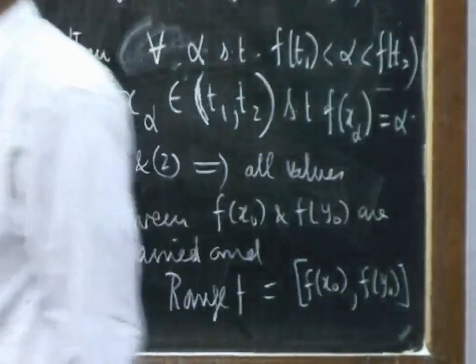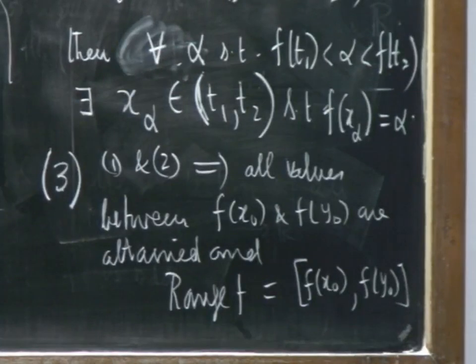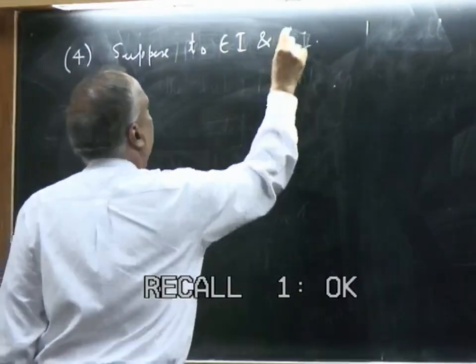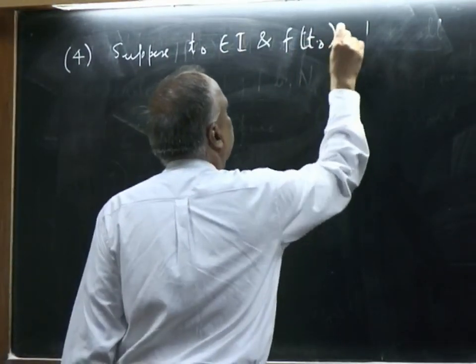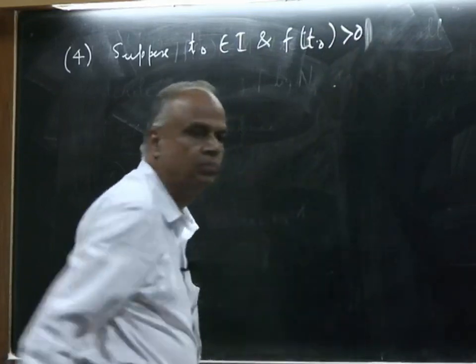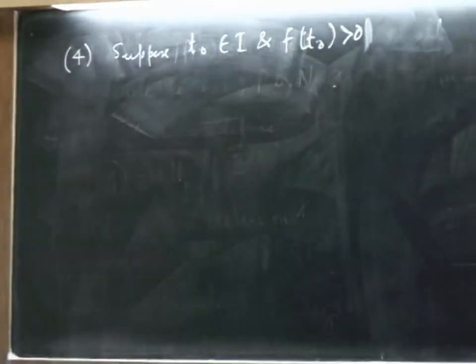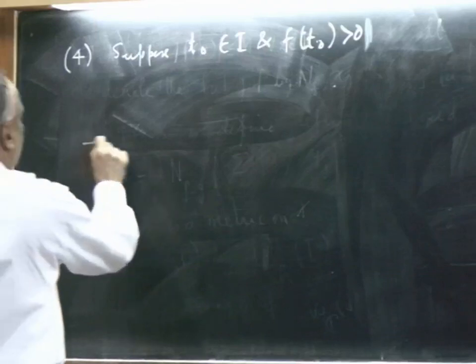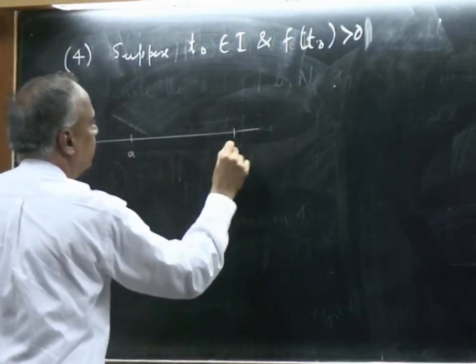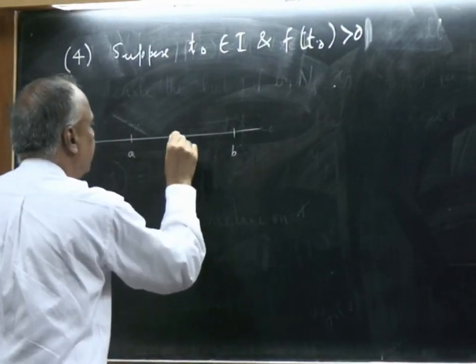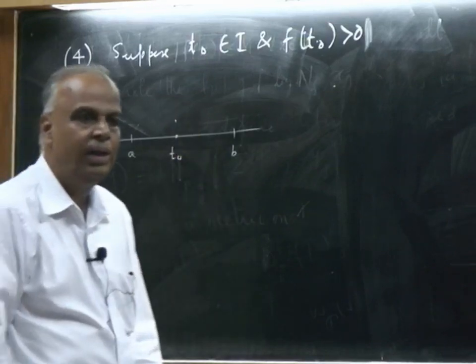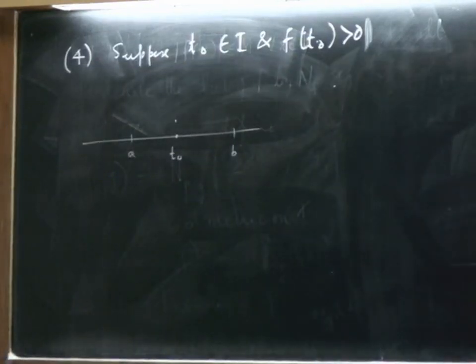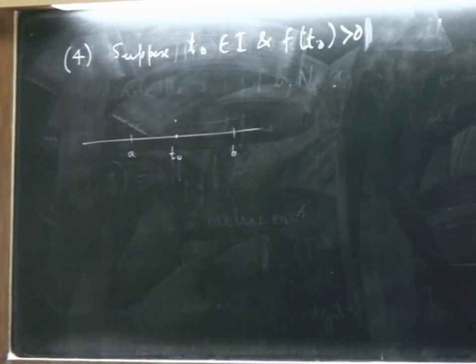So what happens is the following. Suppose t0 belongs to I and f(t0) is strictly positive. What does that mean? Here is the interval [a, b], there is a point t0. If you mark the value, it lies above the x axis, a strictly positive value at that point.